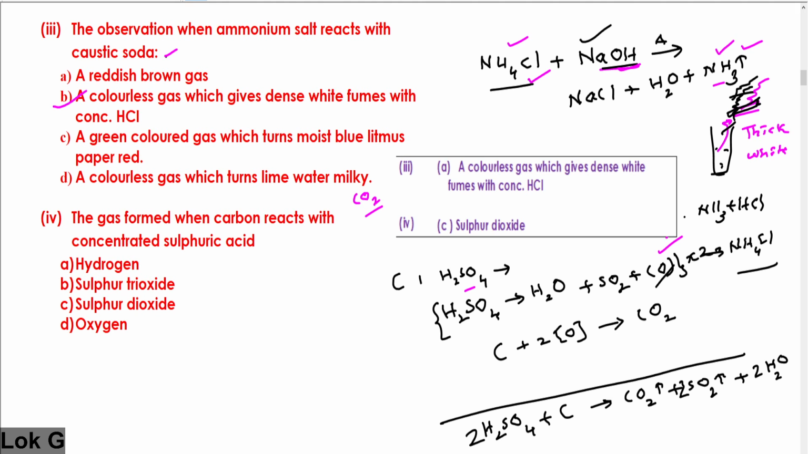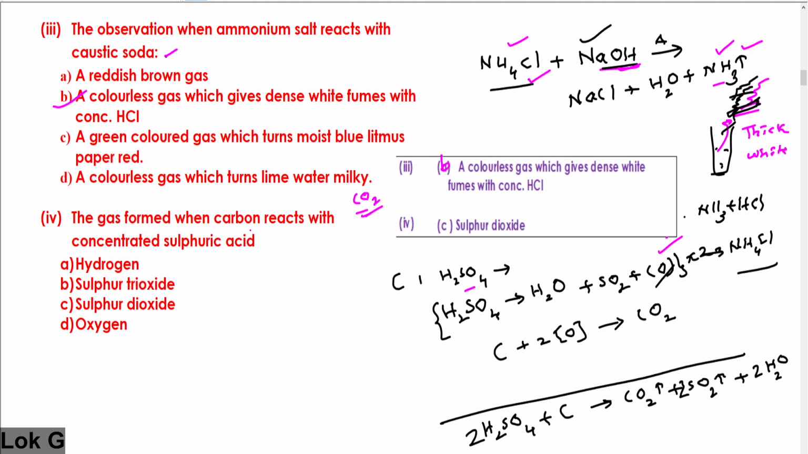It will not liberate a reddish brown gas, or a green colored gas, no. A colorless gas which turns lime water milky is not ammonia, it is carbon dioxide. Therefore, the correct answer is B. Third question, B is the correct answer: a colorless gas which gives dense white fumes with concentrated HCl. Move on to the fourth question.